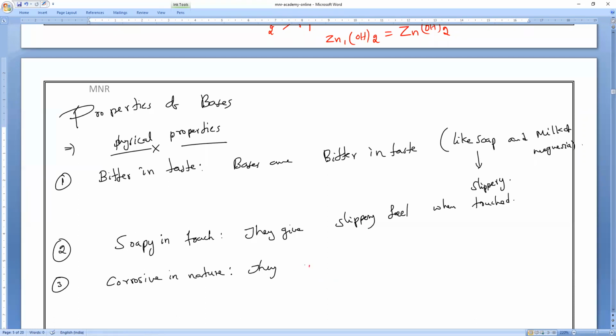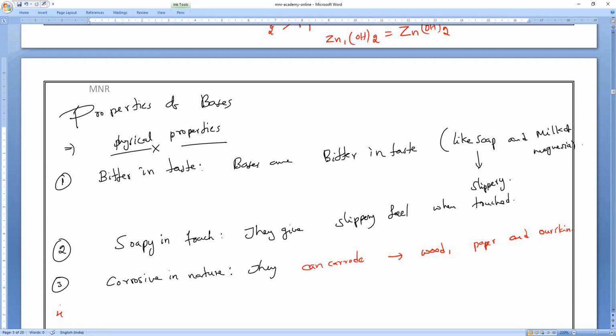So these bases can corrode various things, like they can corrode the wood, the paper, and they can corrode our skin also. Of course, a strong base can burn our skin, same like acid.